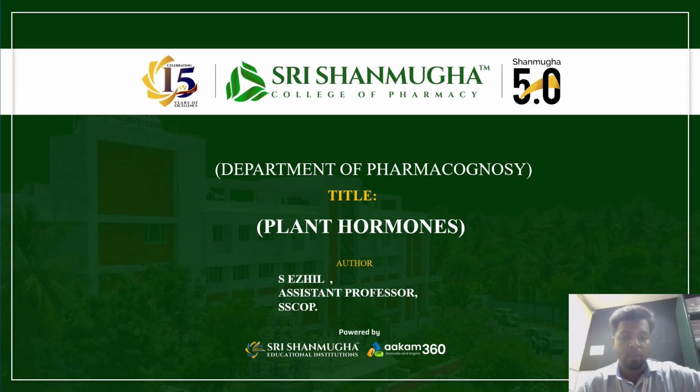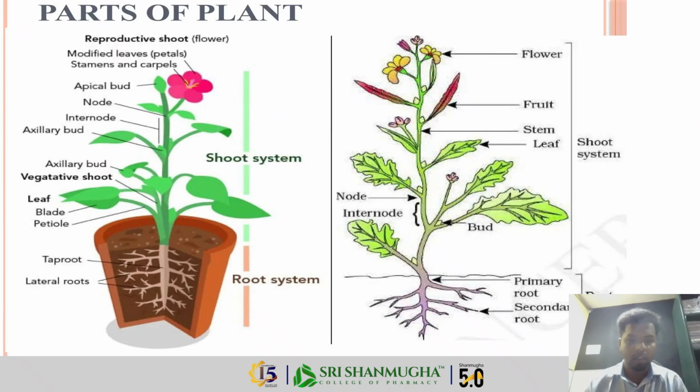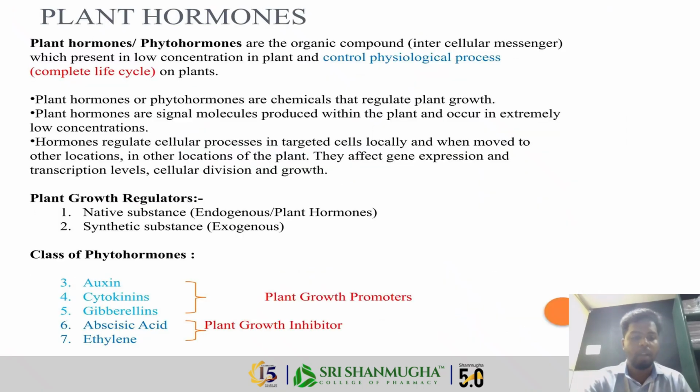So, today I'm going to talk about one of the important and interesting topics in pharmacognosy. Plant hormones. We all know plants grow and respond to light, heal wounds, and even adapt to stress. But plants also control all these activities by some chemical signaling. That is called plant hormones, and it is also called phytohormones. Here I have some pictures to show you for your reference. These are the parts of plants. Let's begin with the plant hormones.